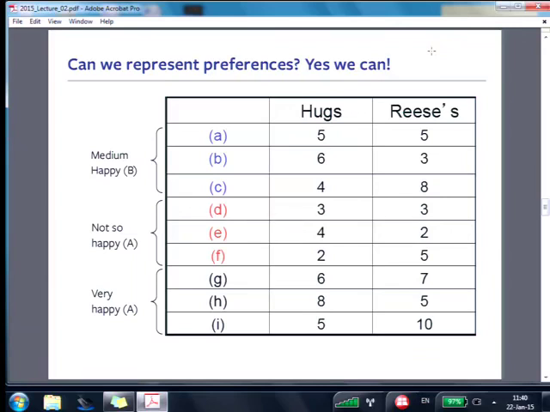Now we have a third set, and apparently this is the good set. This is what you really want. Can you tell that? Compare G to A. Does G have more of everything? So every consumer prefers G to A. This particular consumer finds H and I to give just the same level of happiness as G. But that's this particular consumer. Maybe none of you have these preferences. This is only the hypothetical Max's preferences.